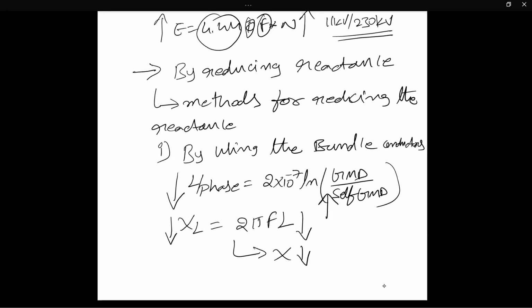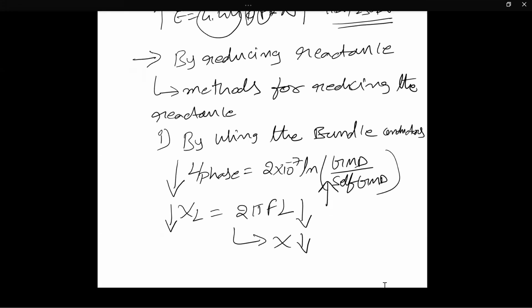By using the bundle conductor, the self GMD will increase. When self GMD increases, the inductance per phase will decrease. When inductance per phase decreases, inductive reactance will decrease. Since most of the reactances are inductive in nature, the net reactance will decrease. Finally, the steady state stability will increase.